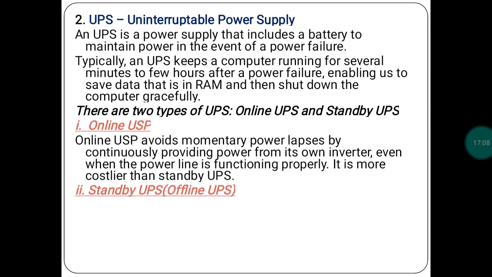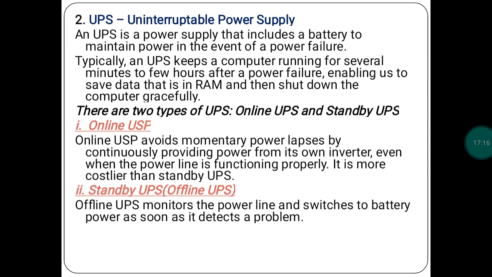Second is the standby UPS, and the online UPS is costlier than the standby UPS. The standby UPS is also called the offline UPS. The offline UPS monitors the power line and switches to battery power as soon as it detects a problem. So what happens? Using a standby UPS also we can get power, but when the main supply goes off, our computer systems will get restarted because it will not provide continuous power supply.